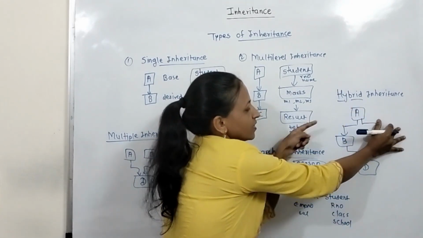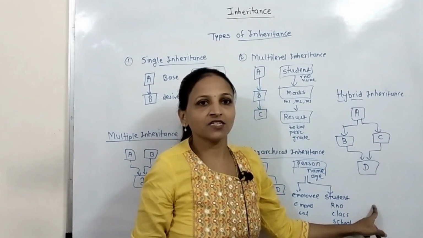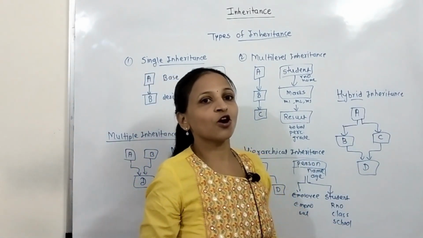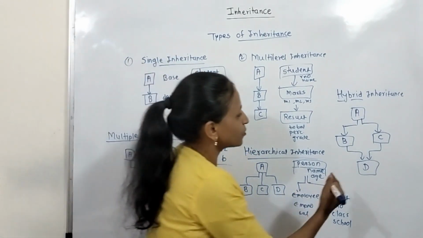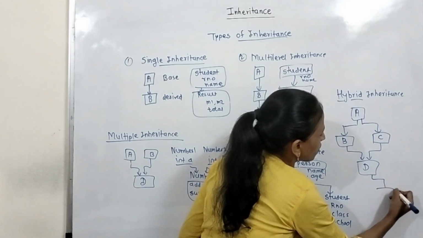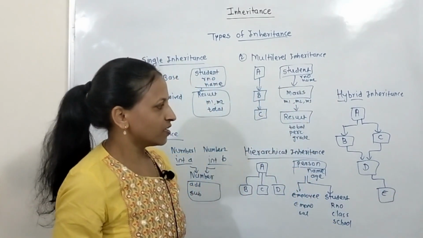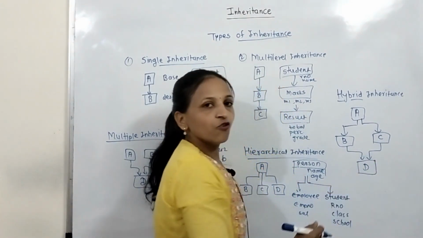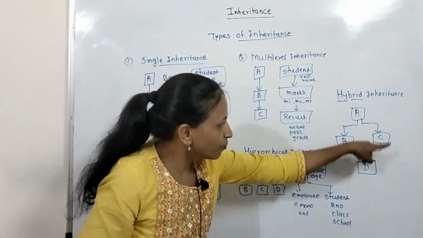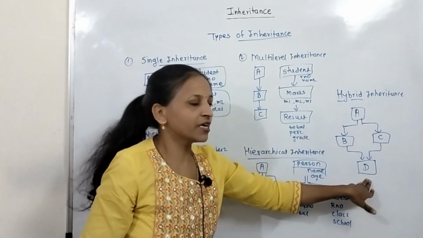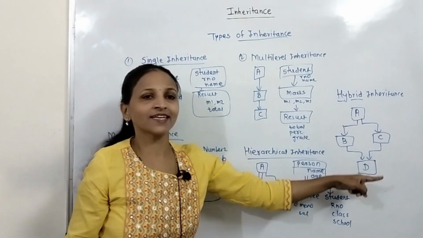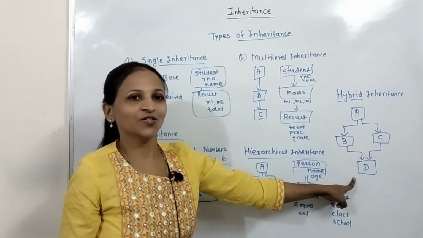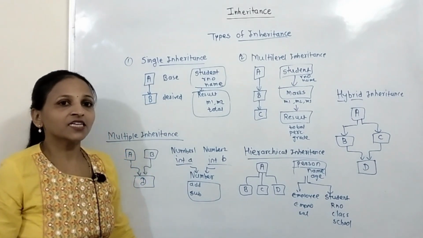If you consider only this part, A, B, D, this is multi-level inheritance. You are just mixing multiple types of inheritance here. This type of inheritance is called hybrid inheritance. Again, suppose there is one more class derived from this D. Again possible. This is again hybrid inheritance. Any type of combination you can consider here for hybrid inheritance. But if a combination like hierarchical and then multiple is there, you can see this is just like a diamond. That's why this type of inheritance is also called diamond inheritance. These are the types of inheritance in C++.